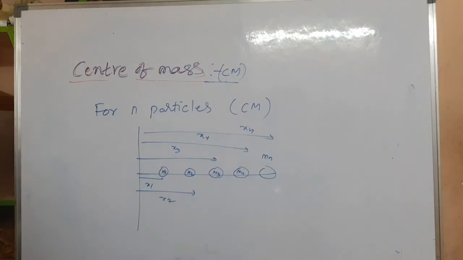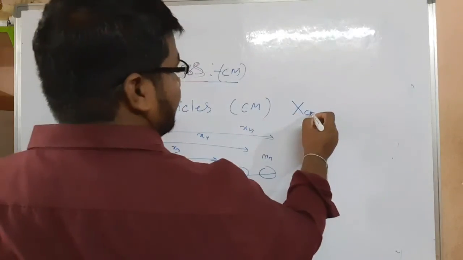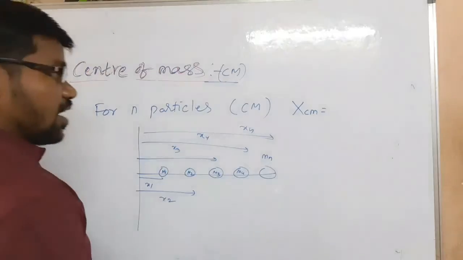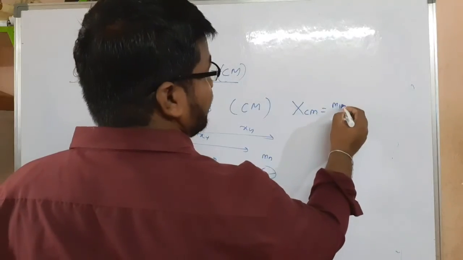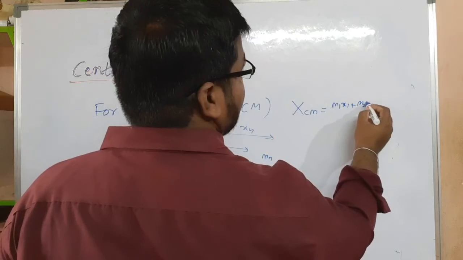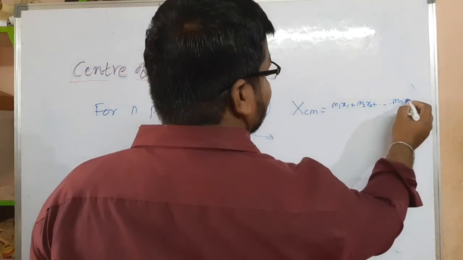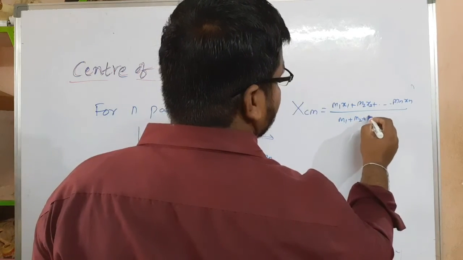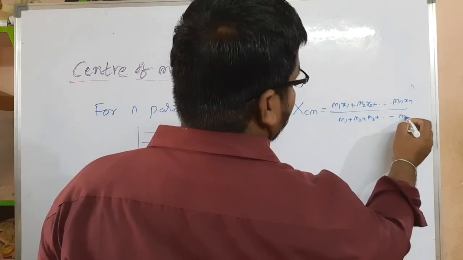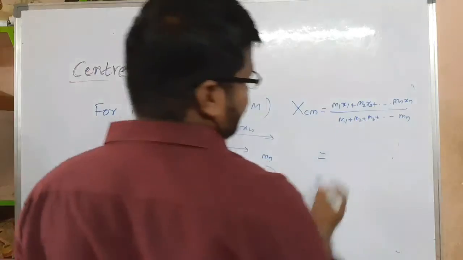We need to find xcm. xcm is equal to m1 x1 plus m2 x2 and so on up to mn xn, divided by m1 plus m2 plus m3 and so on up to mn. This denominator is the total mass.